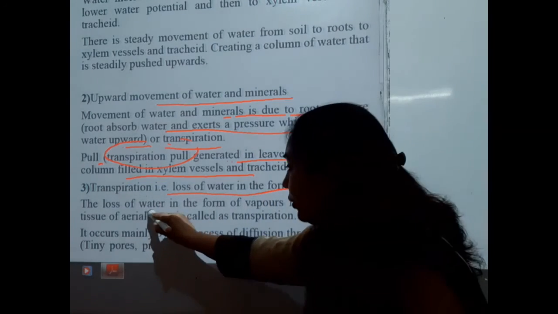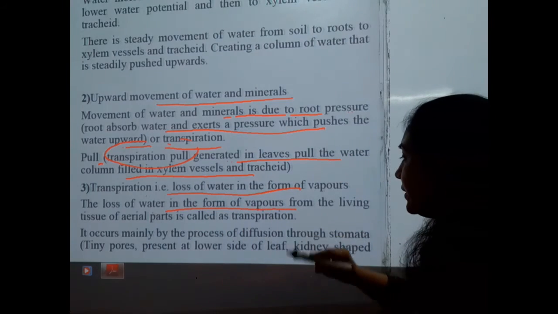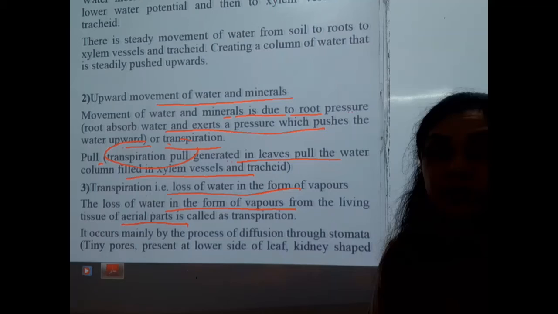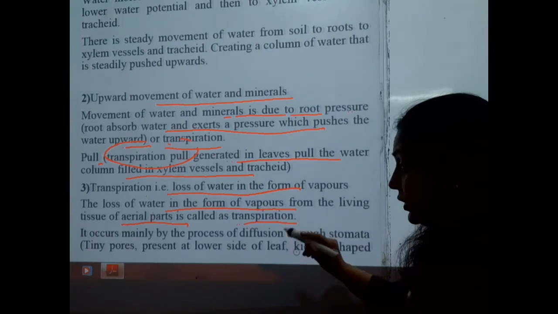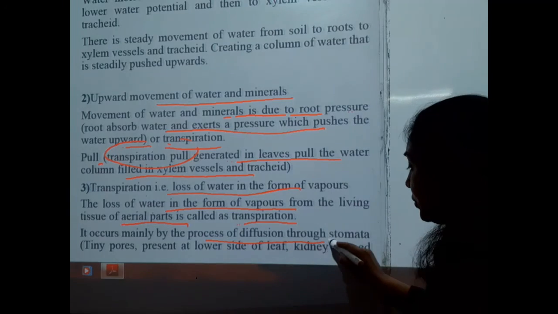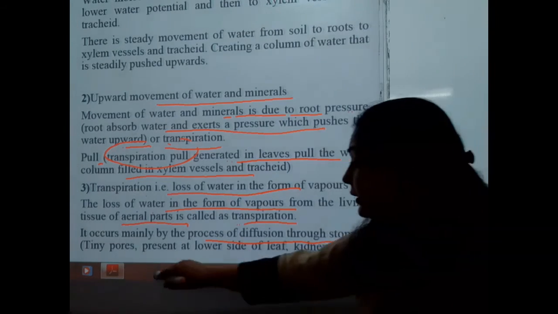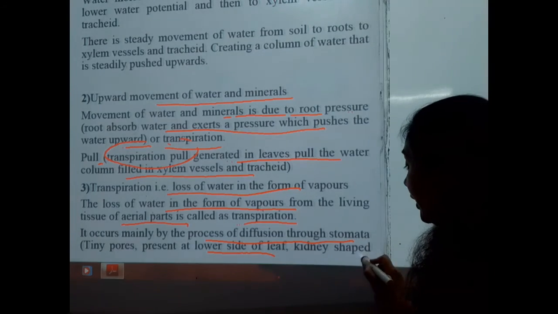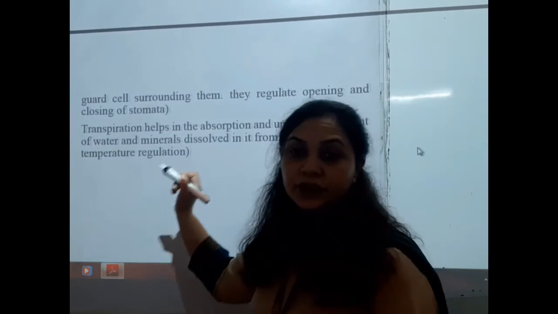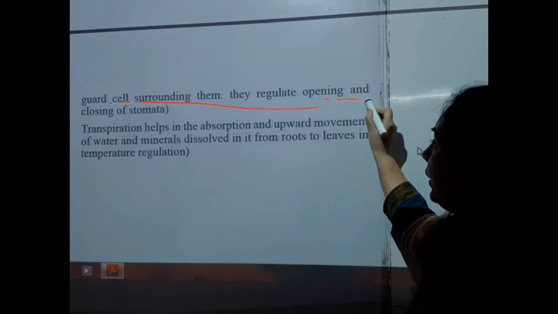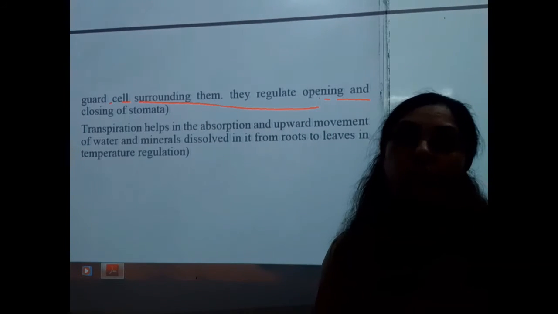The loss of water in the form of vapors from the living tissues of aerial parts is called transpiration. It occurs mainly by the process of diffusion through the stomata, tiny pores present on the lower side of the leaf, with kidney-shaped guard cells surrounding them, which regulate the opening and closing of the stomata.